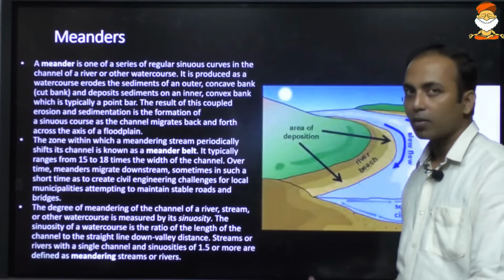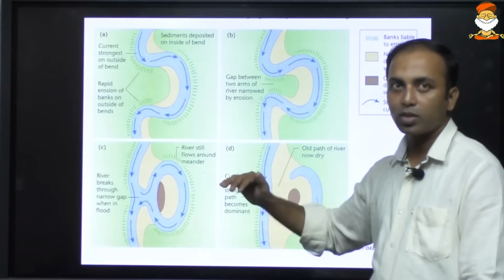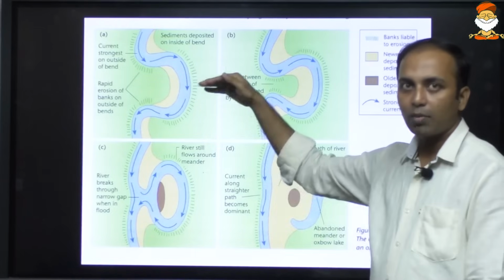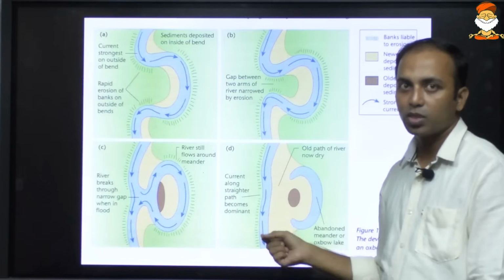The rivers carry sediments along with them, and these sediments get deposited. Because of that, the river is not able to follow a straight path, and because of that, the river starts sinuosity.